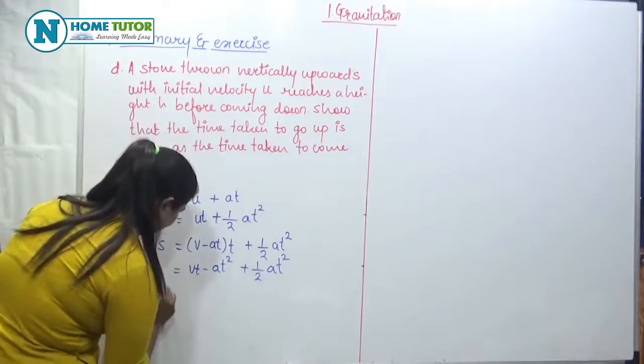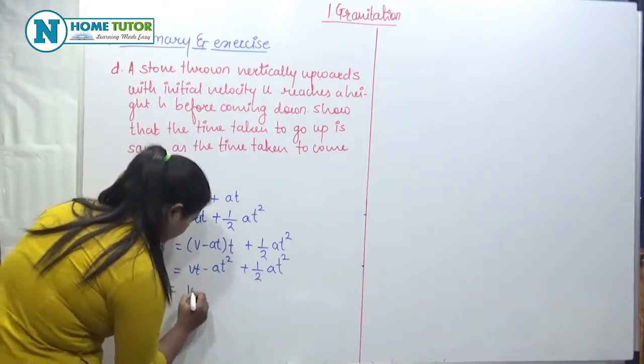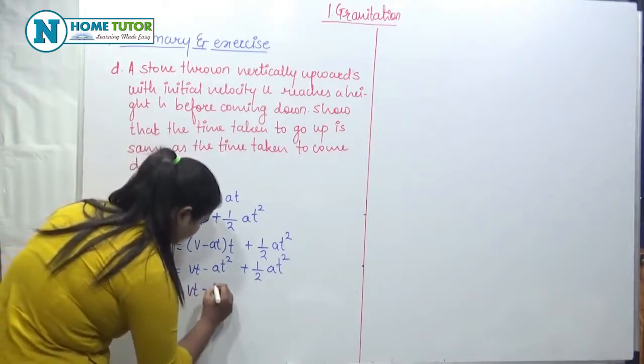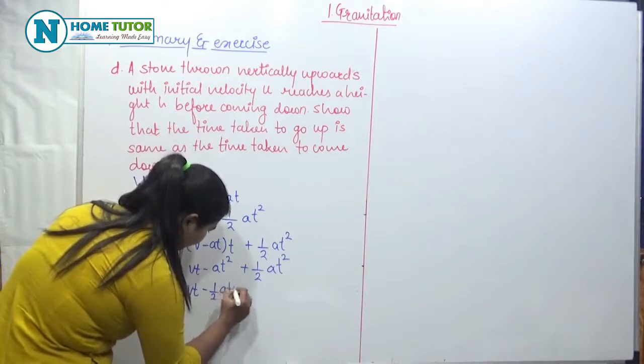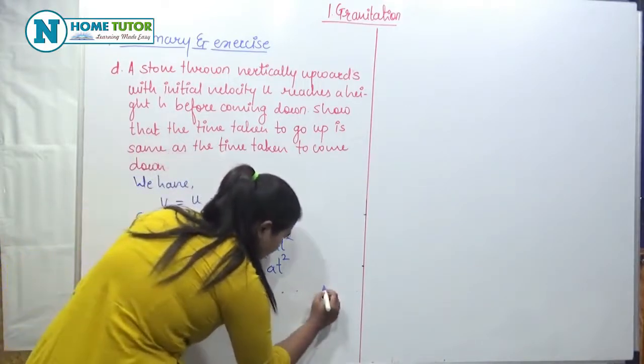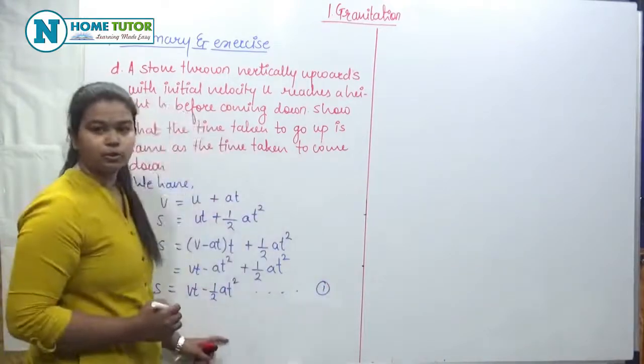Therefore s is equal to vt minus 1/2 at square. This is the first equation we have derived.